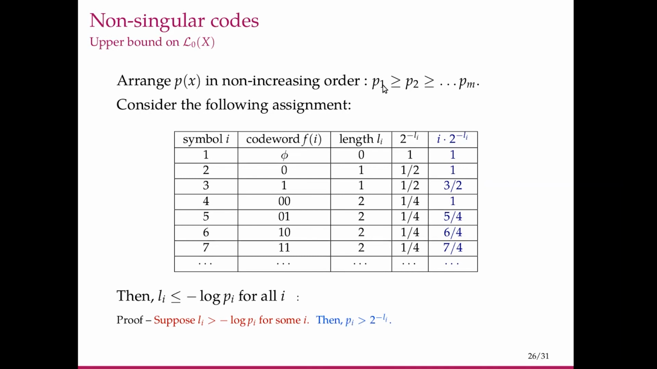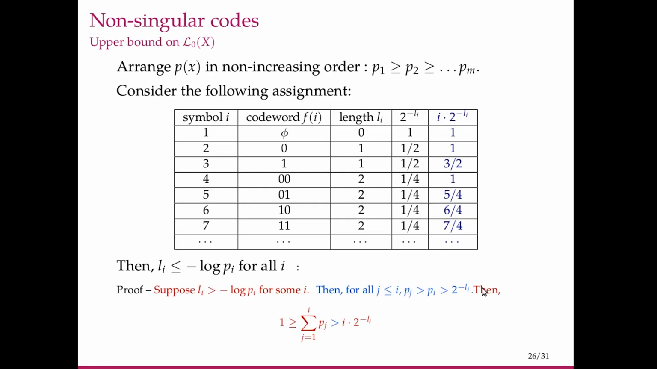But since these p1, p2, and so on are in decreasing order, if pi is greater than 2 to the minus Li, everything to the left of pi will also be greater than 2 to the minus Li. So for all j less than or equal to i, pj is greater than 2 to the minus Li. If we sum all those pj's from j equals 1 to i, there are i of them, that sum is greater than i times 2 to the minus Li. But this sum is just a part of the probabilities of the symbols, so that has to be less than or equal to 1.